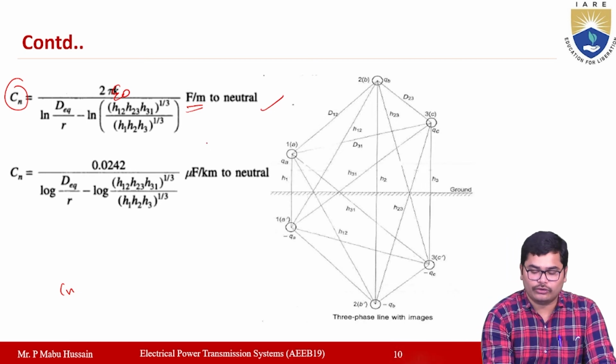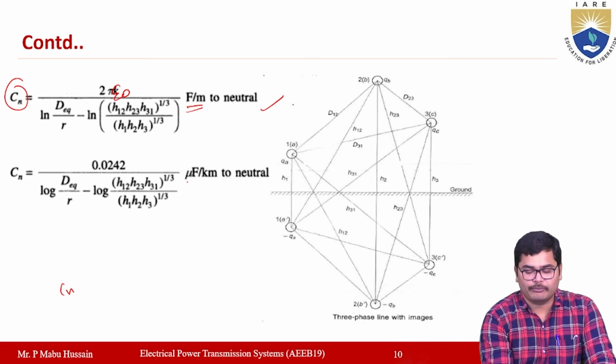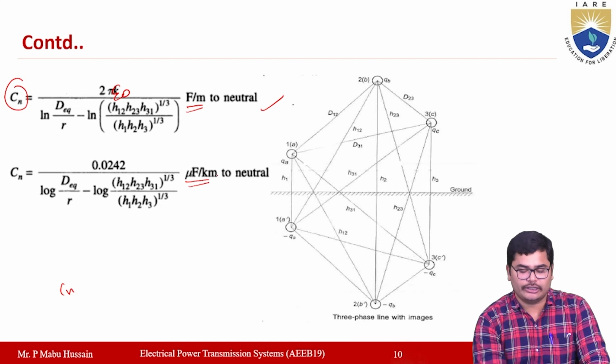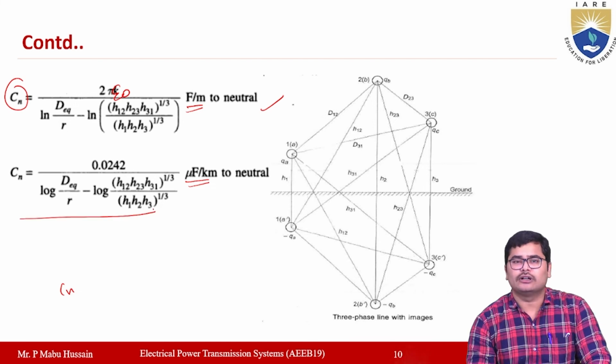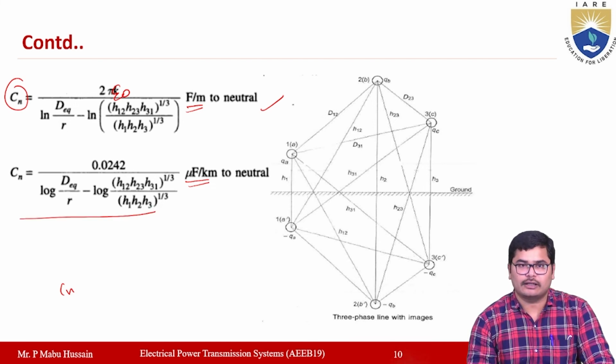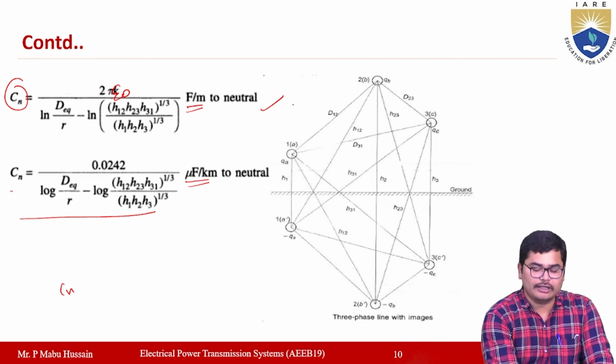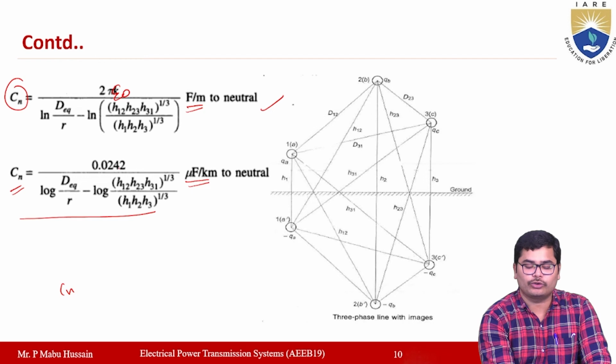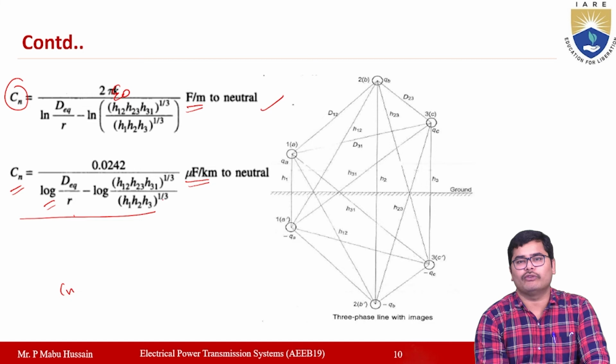If you want to convert this farads per meter into microfarad per kilometer, then you get this equation, which is the per phase capacitance, or phase to neutral capacitance. The value of Cn will be 0.0242 by log D equivalent by R minus log (H12 H23 H31) whole to the power of 1 by 3 by (H1 H2 H3) whole to the power of 1 by 3.